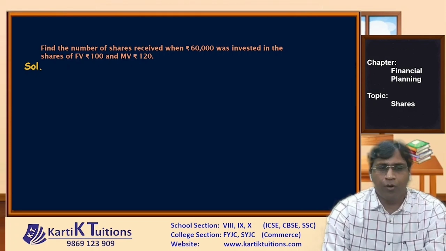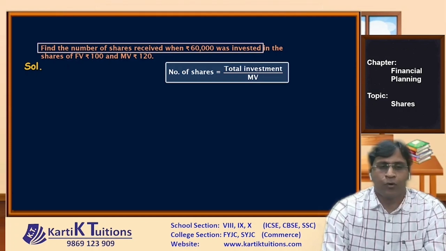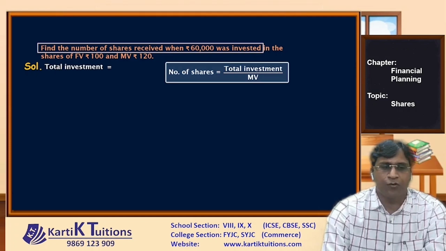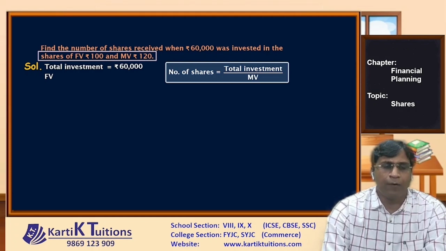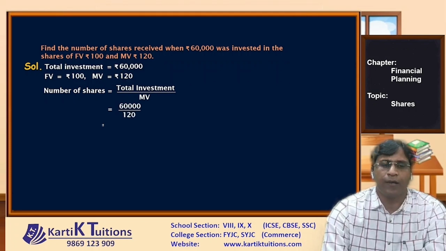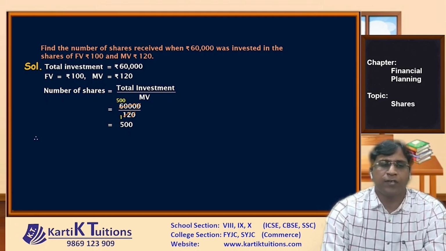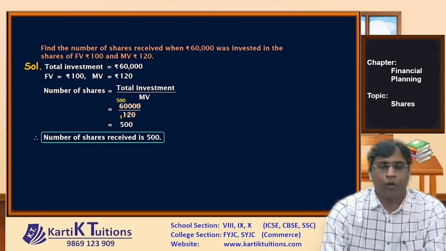Now to find the number of shares purchased, the logic is amount invested upon market value. So here the amount invested is 60,000, market value is 120, whereas face value is rupees 100. So the number of shares will become 60,000 upon 120. Now 12 ones are 12, 12 fives are 60, so it becomes nothing else but 500 shares. So how many shares were purchased? 500 shares were purchased at rupees 60,000. Let's have a look at one more sum.